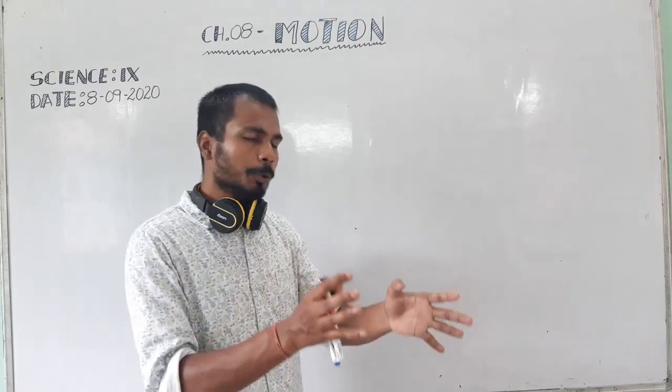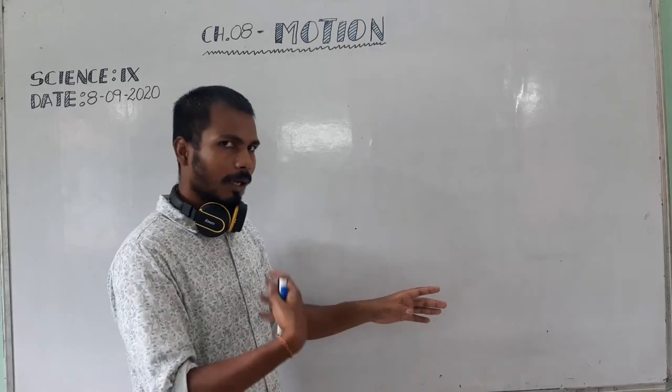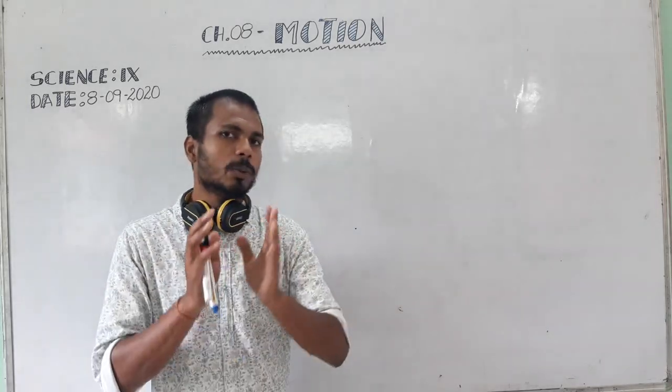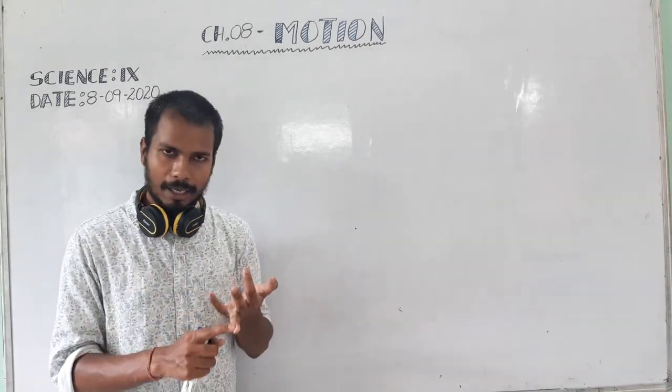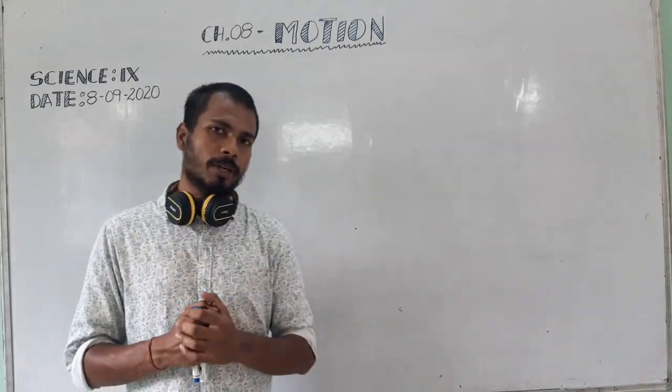Which unit will we use to define a physical quantity? Physical quantities are the quantities which are measurable. Say speed, time, distance, weight, mass, they all are physical quantities.